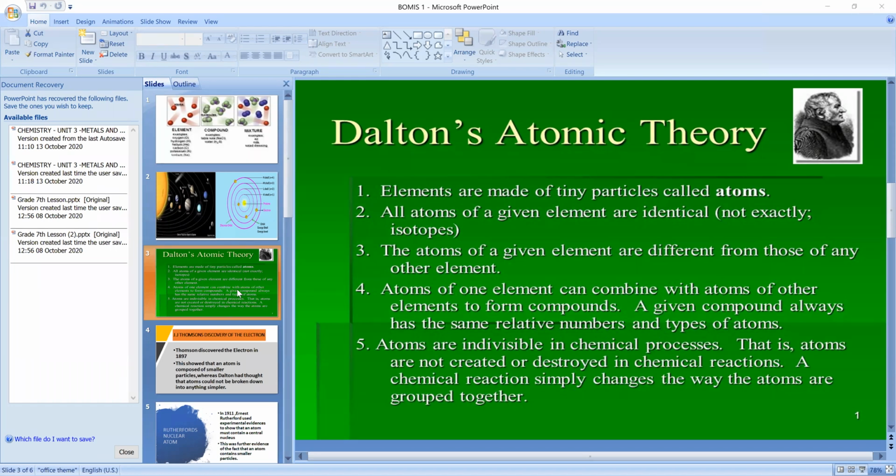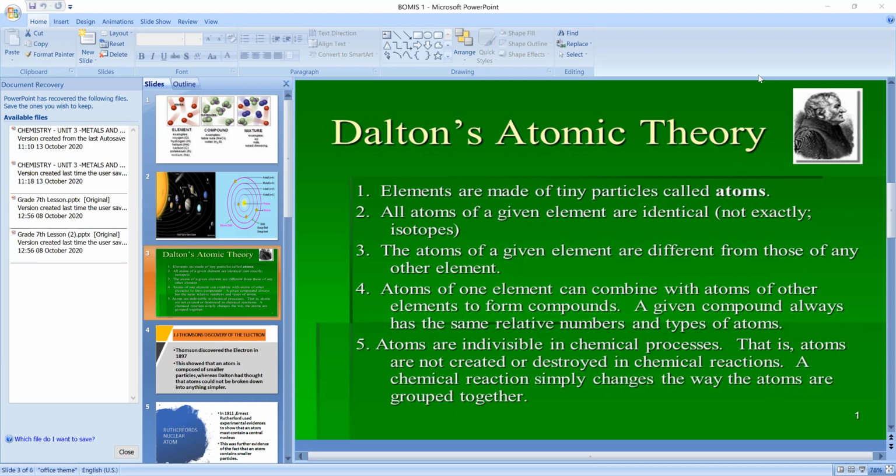Now, we cannot create or destroy atoms. Atoms are not created or destroyed in any chemical reaction. Simply, the combination or form changes, but atoms cannot be destroyed or newly created. This is about Dalton's atomic theory. It stresses 3 to 4 points majorly. So what is the first point, children?